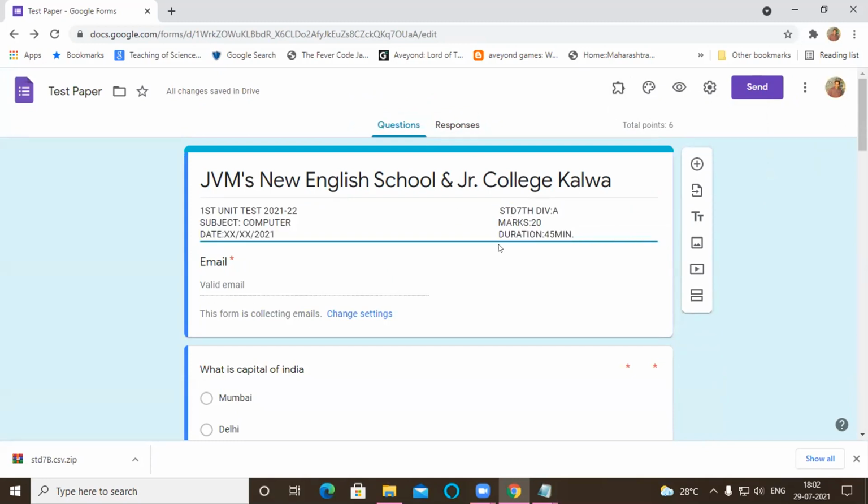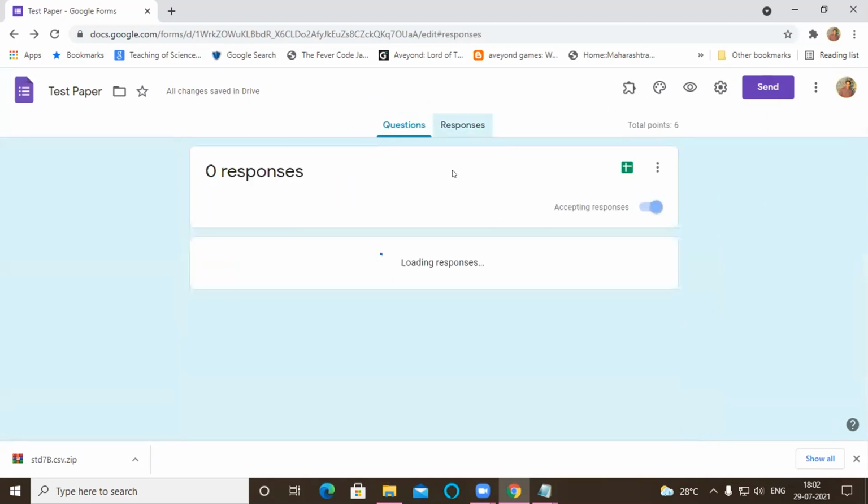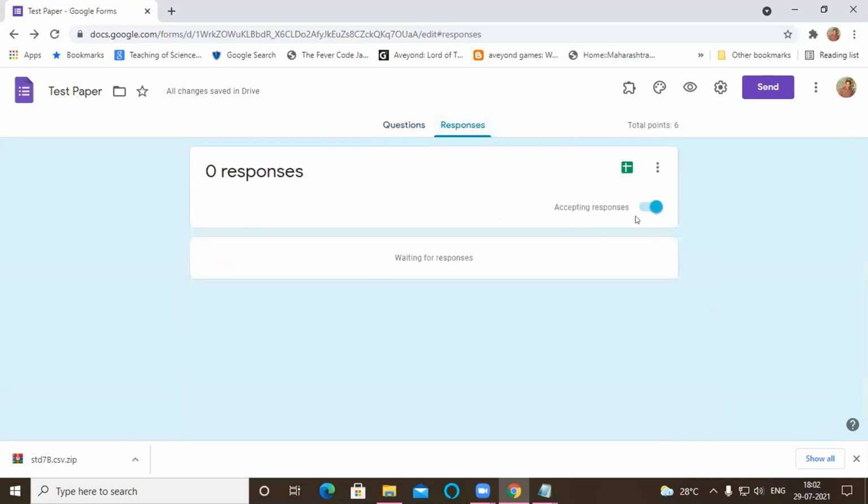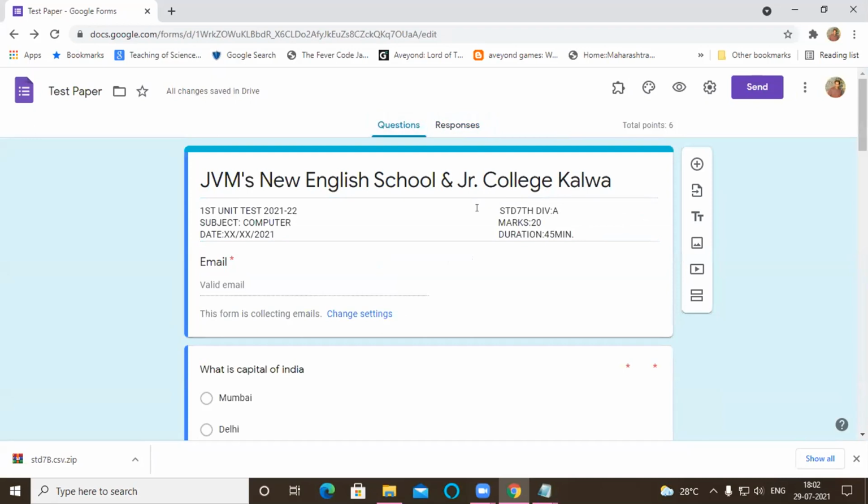So sir, it means that what time is given in the timetable, at that same time we have to send the paper. Yeah, you can send on WhatsApp 5 minutes before, or 2 or 3 minutes before. Okay. And suppose 9:45 is there, so after 2-3 minutes we will go to the responses and stop accepting responses. I will show one way to do it from the mobile phone also.